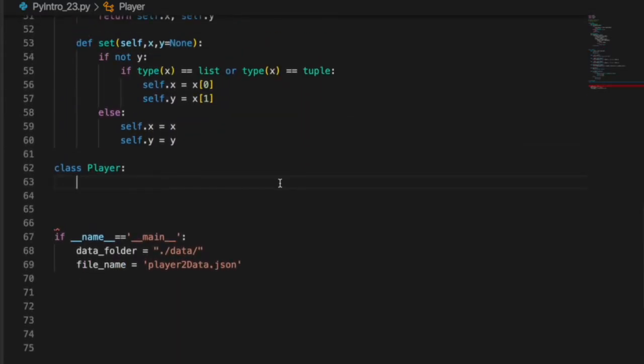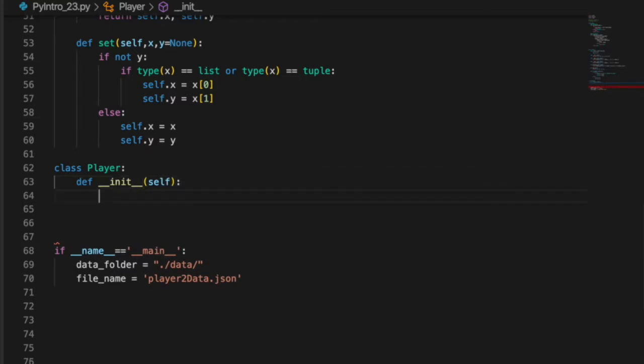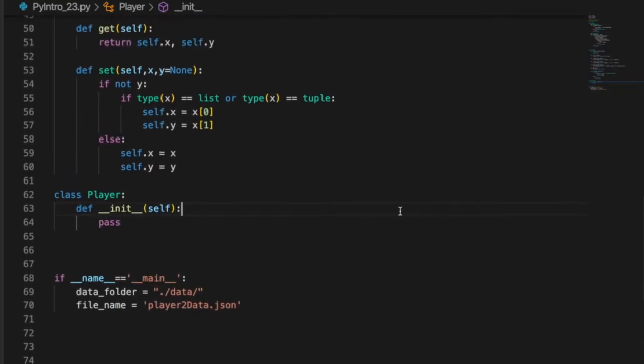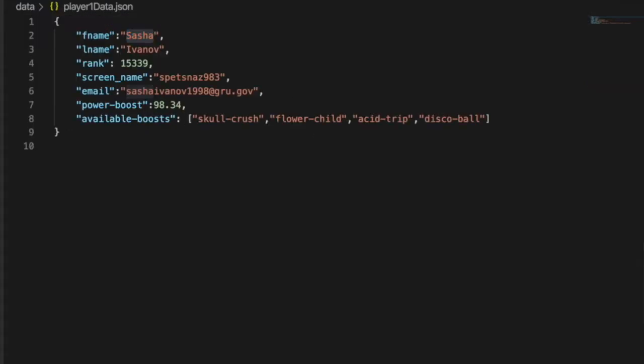So if we want a class Player, we need, of course, to have a constructor that gets passed self. And what is our player made up of? Well, we know we've used these values in the past, and we're just going to run with it. So the question we want to ask ourselves is, do I pass in the file path to this information?